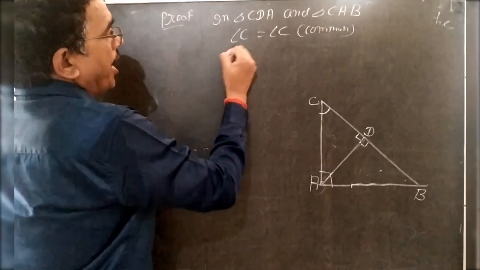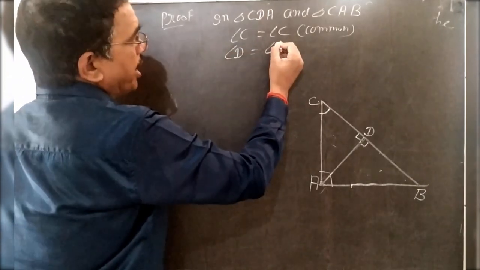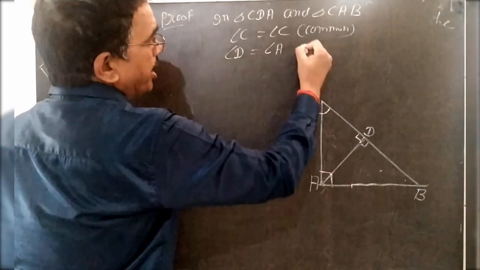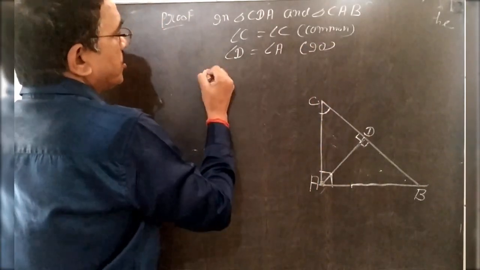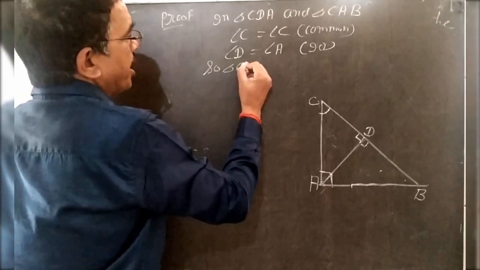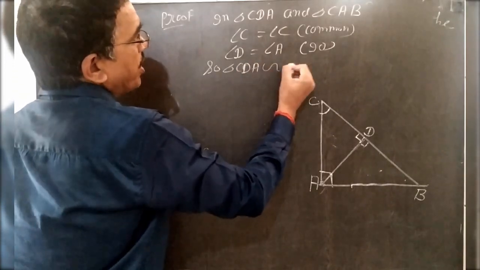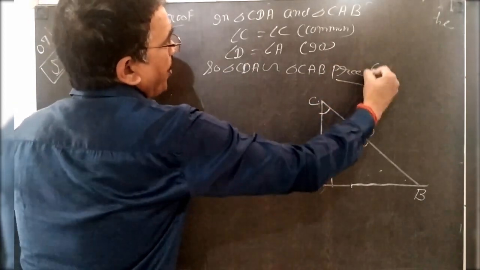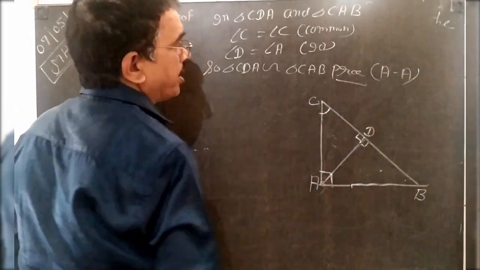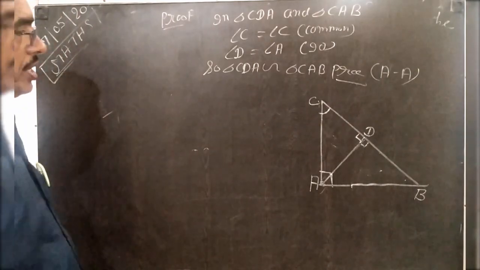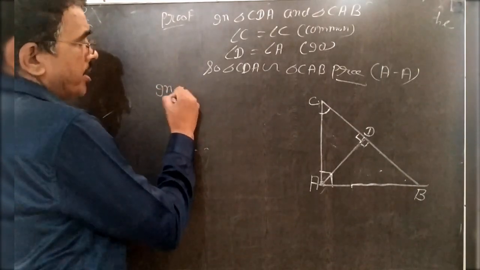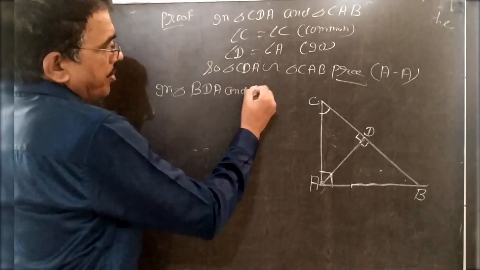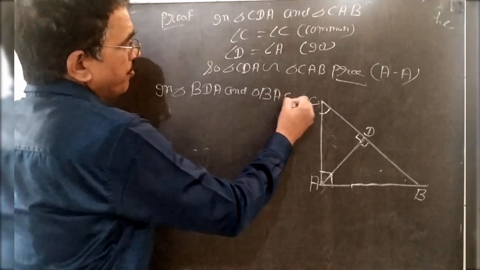Next, angle D and here is angle A. In the small triangle D is 90, and in the large triangle A is 90. So triangle CDA is similar to triangle CAB, proved by AA property. Both triangles are similar.